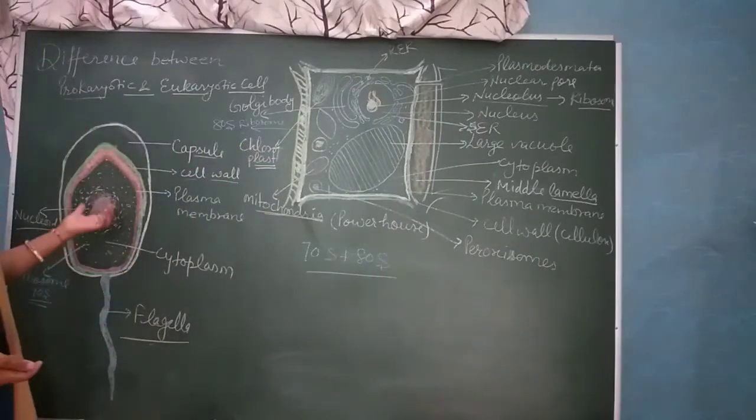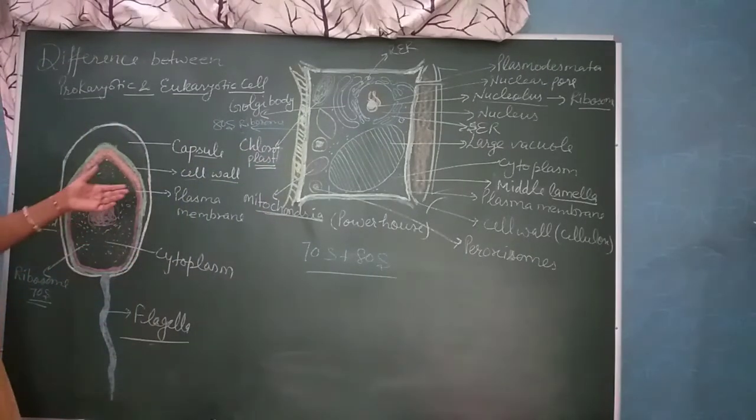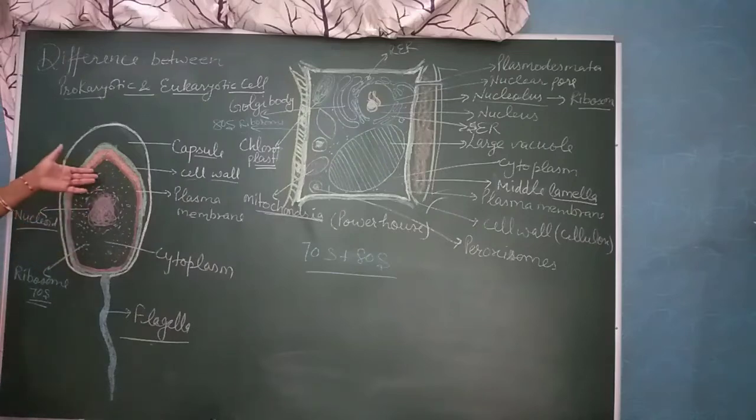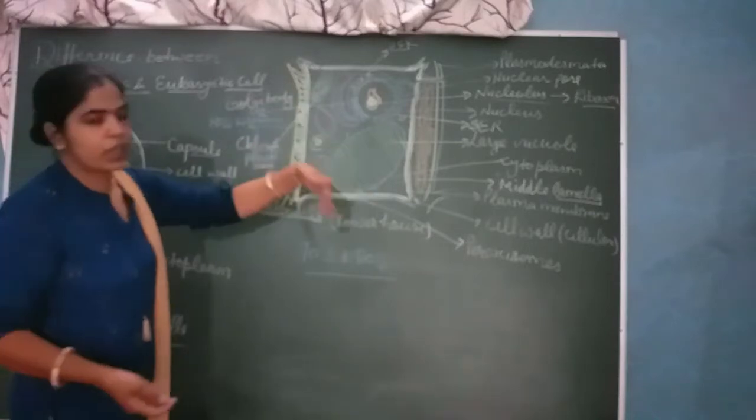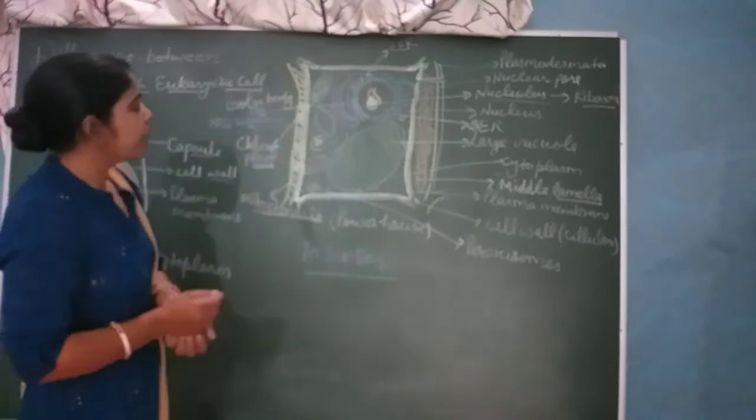In prokaryotic cells, the different membrane bound organelles or double membrane organelles are absent. In eukaryotic cell, membrane bound organelles, double membrane organelles or single membrane organelles are present.